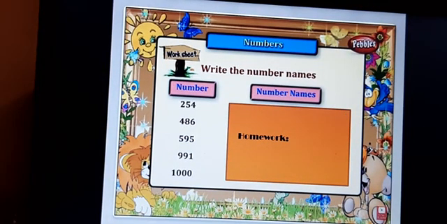Complete your work in your maths homework book. Okay children, don't write here and there in other books, and don't miss your books also.